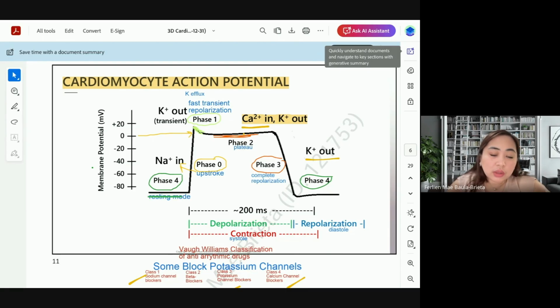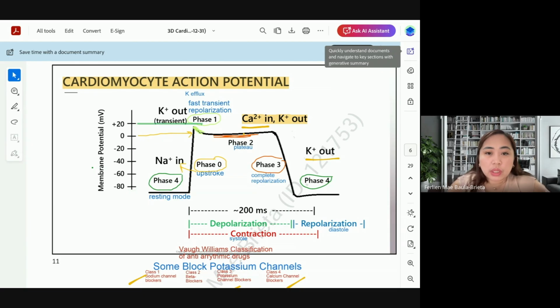Resting mode meaning to say, it relaxes. Now, sodium will enter, potassium will exit. So there will be a change in our action potential. That change in action potential actually is a heartbeat. Look, from negative 80 the action potential will go as high as positive 20.